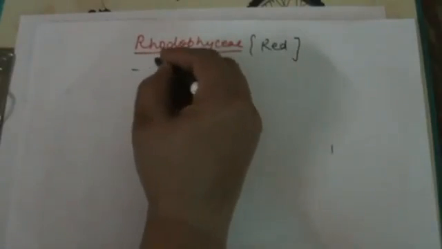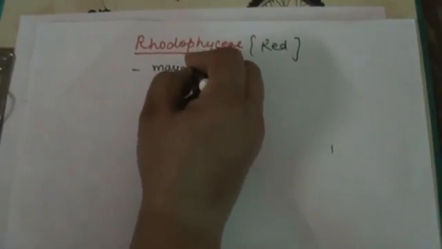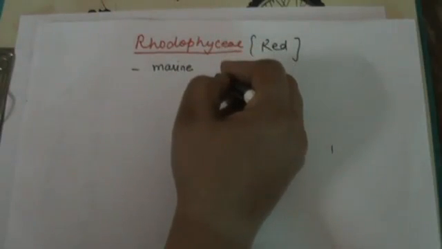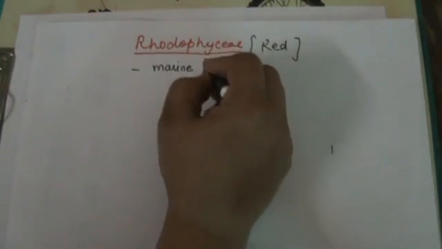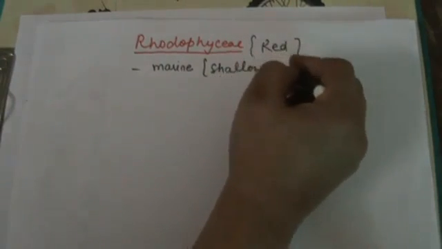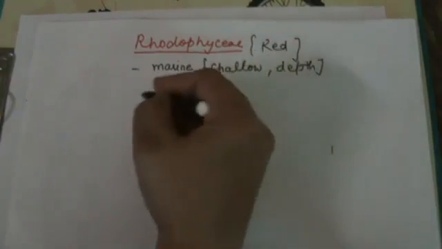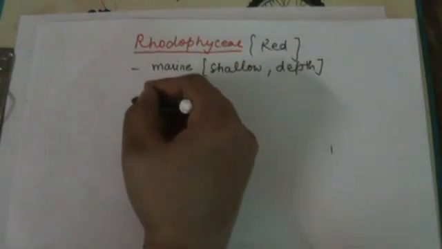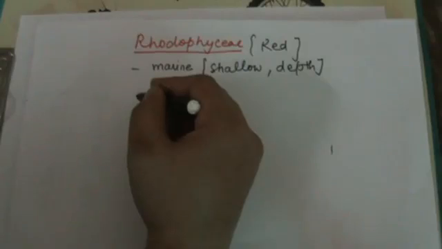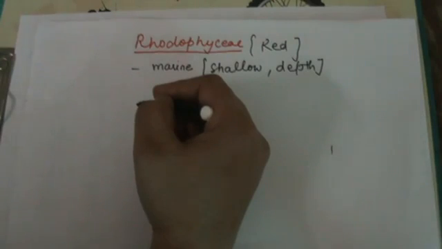Habitat: mostly marine, occurring both in shallow water as well as in depth. Shallow water, on the surface, and also at the base in the depth of the ocean.